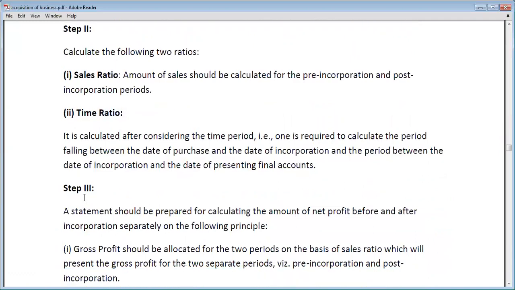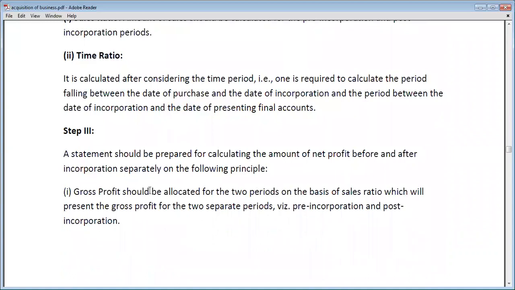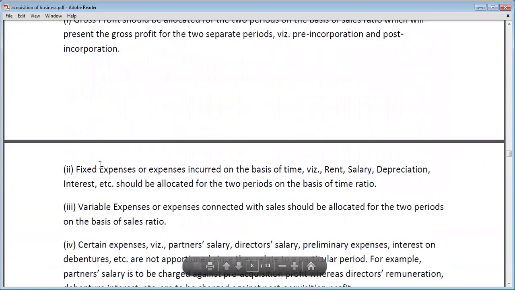Okay. In the second step, a statement should be prepared for calculating the amount of net profit after incorporation separately on the following principle. Gross profit should be allocated for the two periods on the basis of sales ratio. That means gross profit will be divided on the basis of sales ratio. All the fixed expenses like rent, salary, depreciation, interest, etc. will be divided on the basis of time ratio. And all the variable expenses which are connected with sales will be divided between these two periods on the basis of sales ratio.